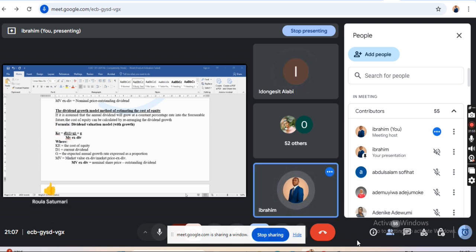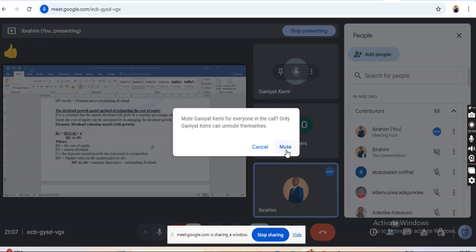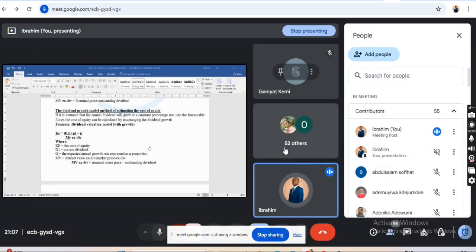So when you divide your D1, open bracket 1 plus g, divided by the market value ex-div, your answer, you add the growth rate. Now the growth rate will not be given in the question. You will be the one to determine the growth rate, right? Now, how will you determine the growth rate?